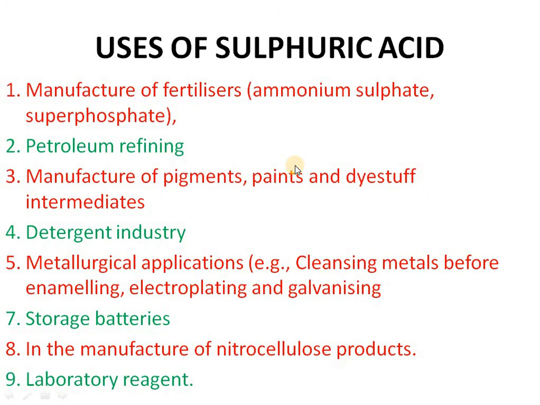Now uses, as we discussed in the previous slides also. It is used in fertilizer making like ammonia, urea, ammonium sulfate, superphosphate, and petroleum refining also, and manufacturing of pigments, paints, dyes and intermediates. Then next are metallurgical applications, for cleansing of metals before electroplating and galvanizing, storage batteries, and in the manufacturing of nitrocellulose. Nitrocellulose is an explosive, and it is also widely used as a laboratory reagent.